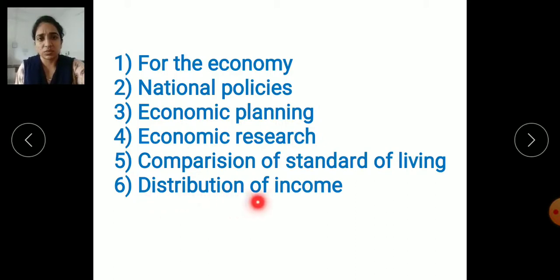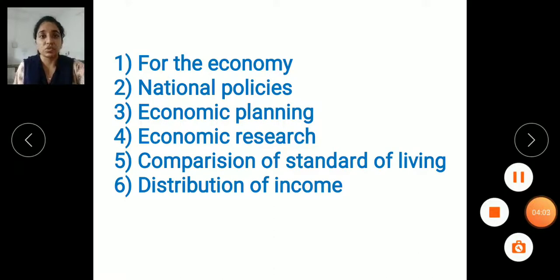Next is distribution of income. If you know the national income, can you say that, just consider individuals, the income of every individual is the same here? No, each and every individual has a different income. So distribution of income means the income of each and every individual is totally different. It is not distributed equally. So that is known as the distribution of income.